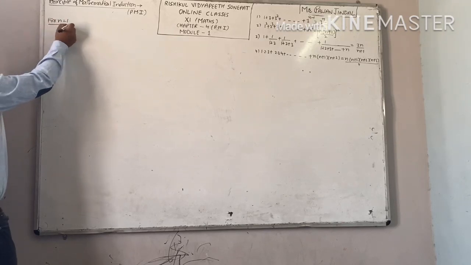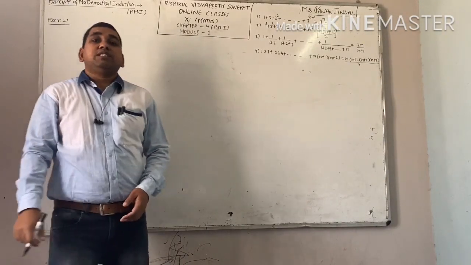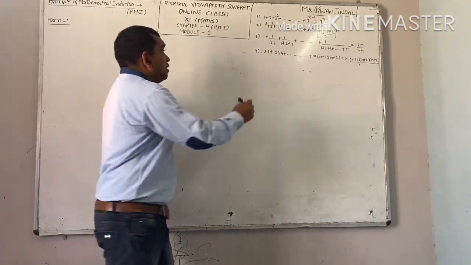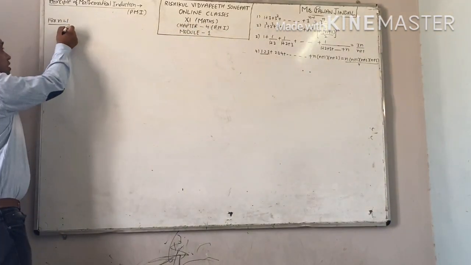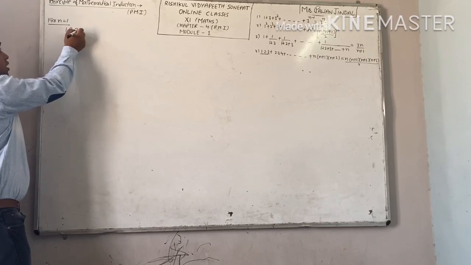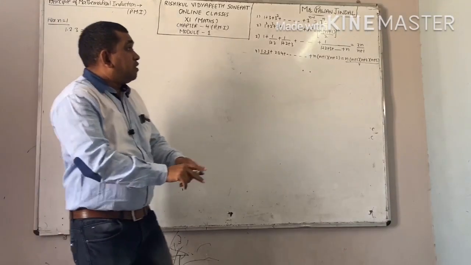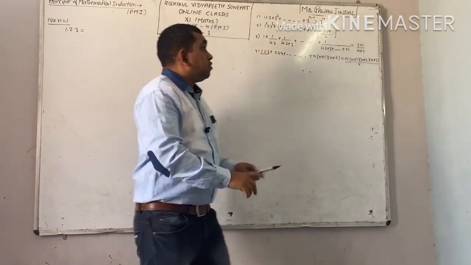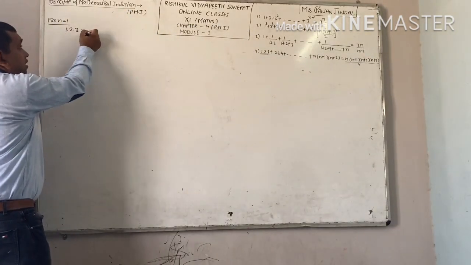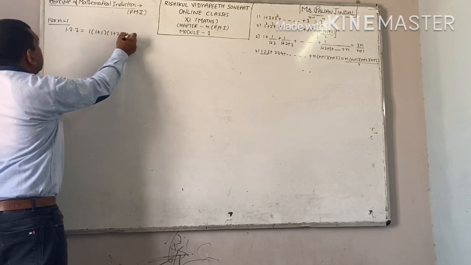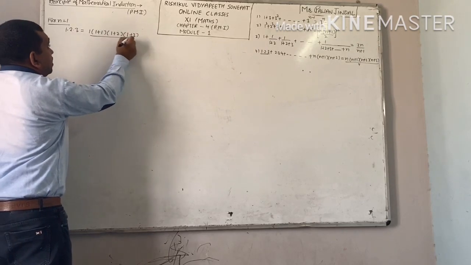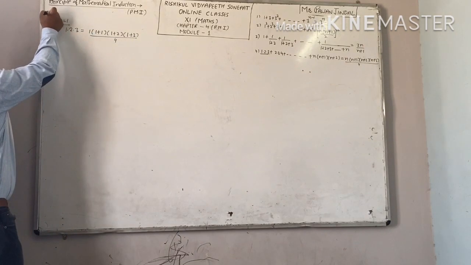N equal to 1 means, you know very well, number of terms equal to 1. Means you can write down only one term, 1 into 2 into 3. Put n equal to 1 on right hand side also. What you will get? 1, 1 plus 1, 1 plus 2, 1 plus 3 whole divided by 4.